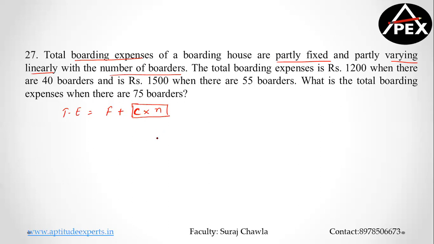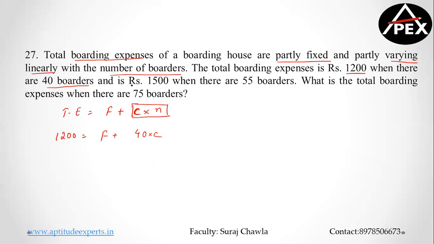Right now, the total boarding expenses were 1200 rupees. I do not know my fixed cost, but there were 40 boarders, so I would say that is 40 into cost per person.